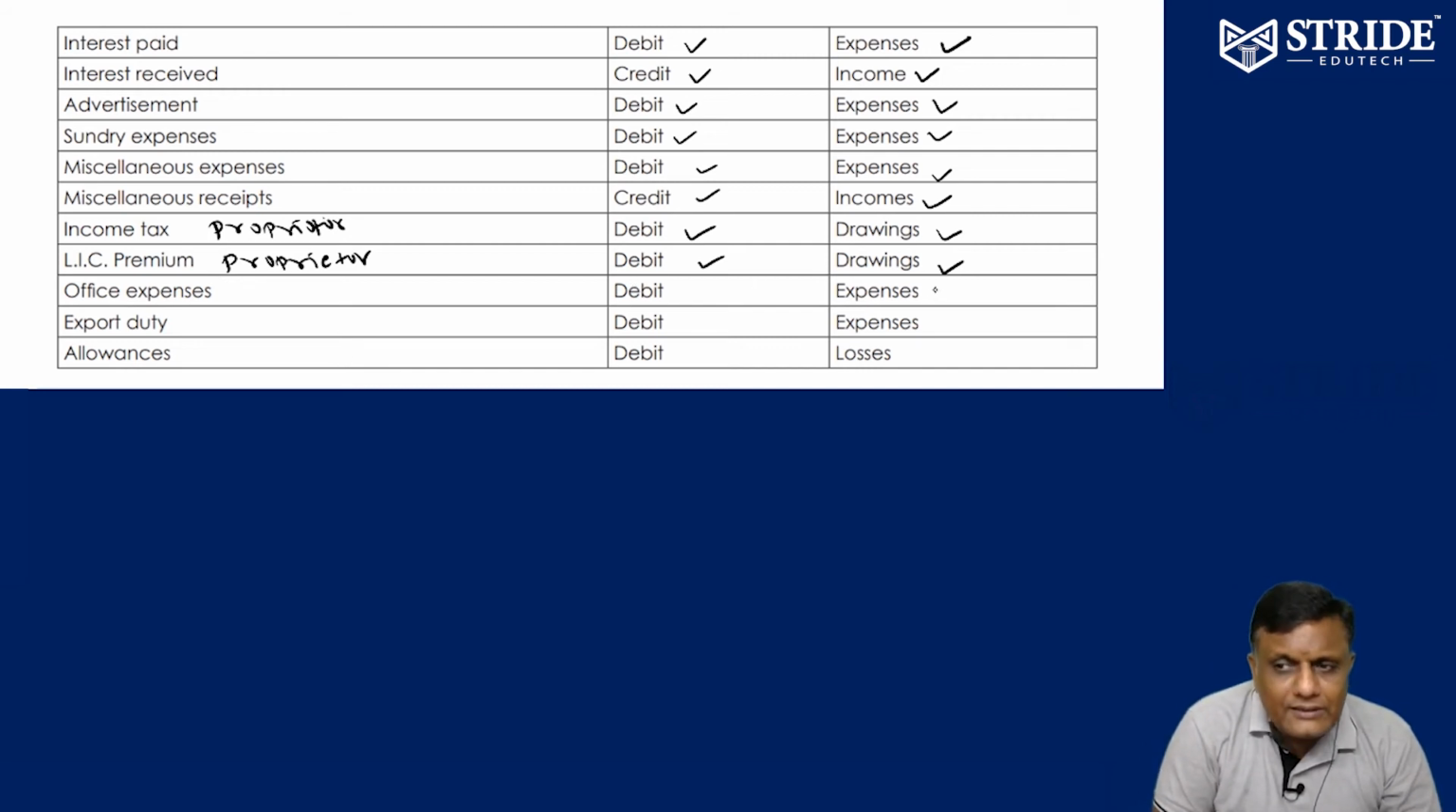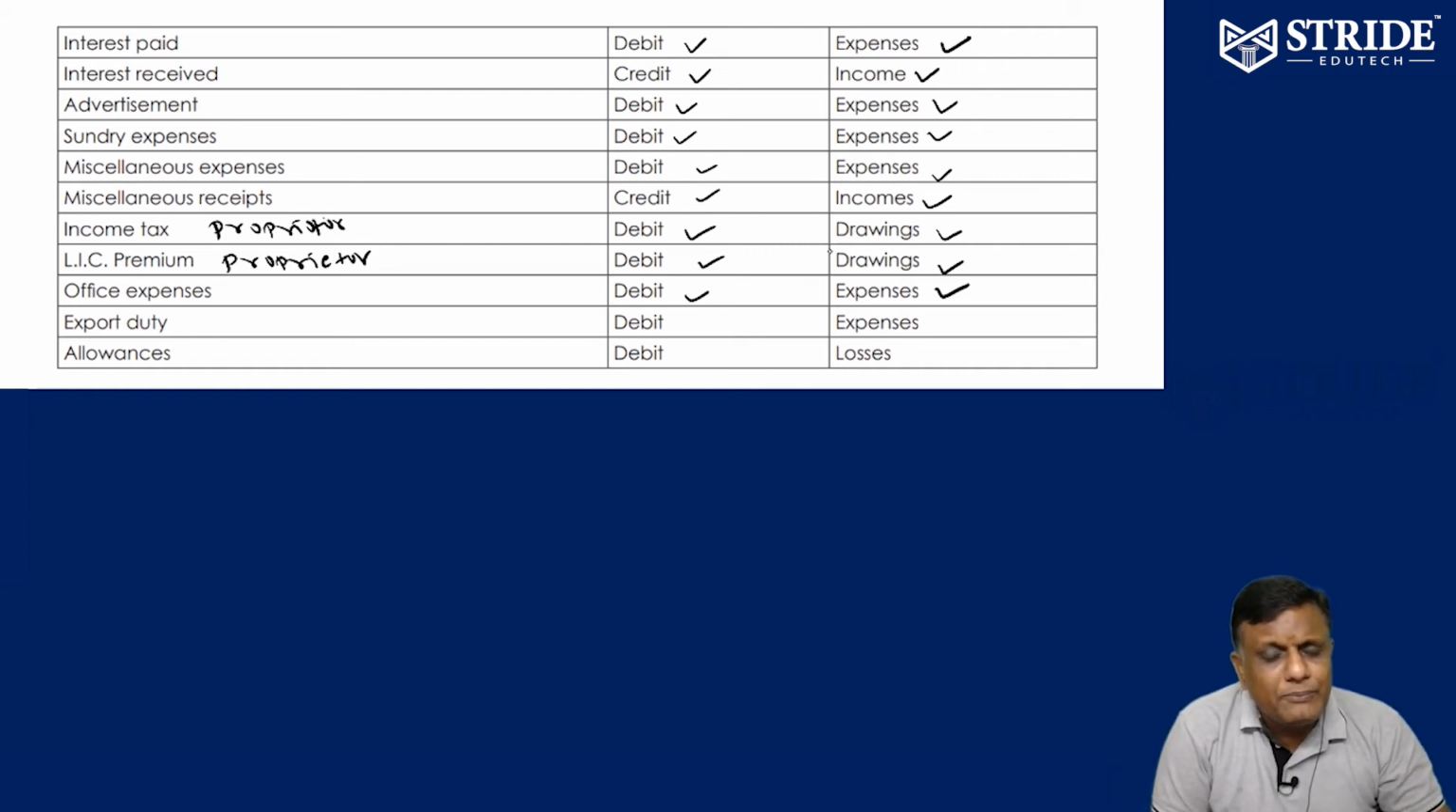Office expenses, yes, expenses, debit. Now, why are drawings debited? Debit the receiver, credit the giver. So drawings of the proprietor, debited. Capital of the proprietor, credited. Just like this. Okay, right. Office expenses, expense, debit balance.